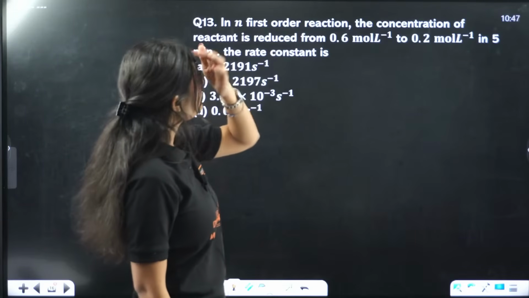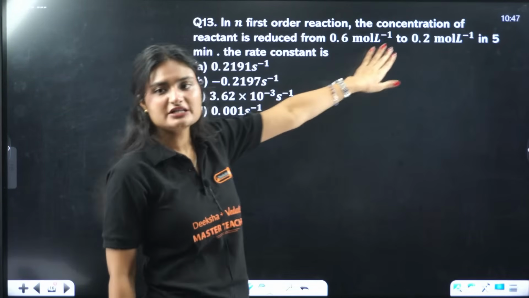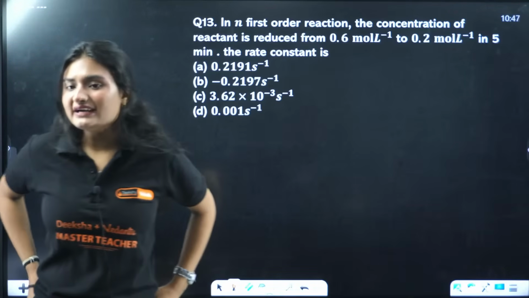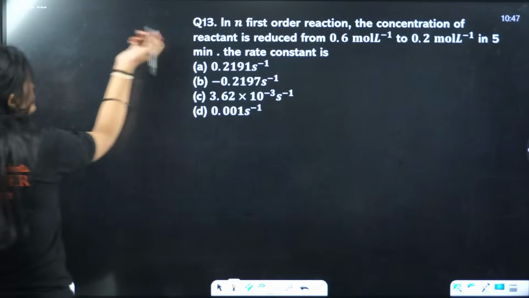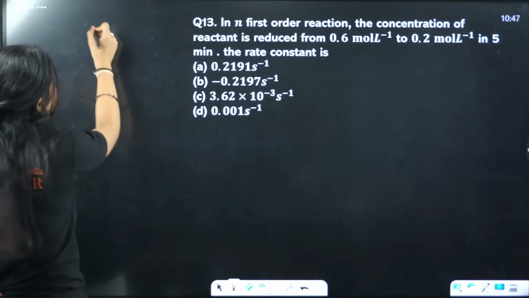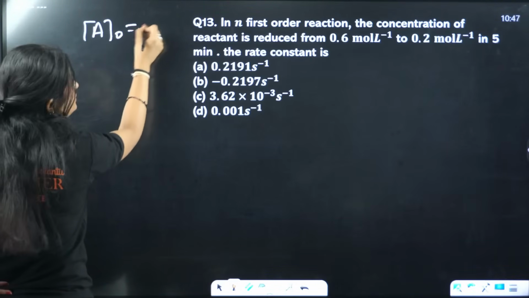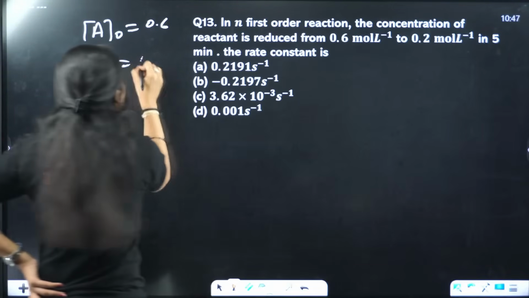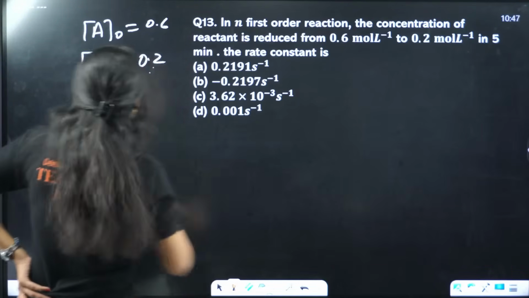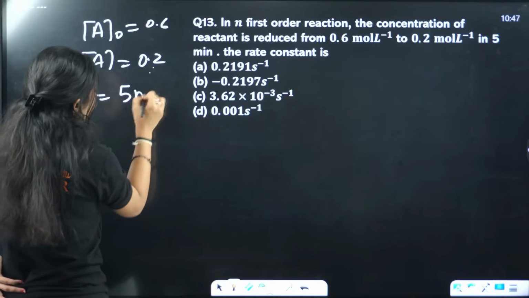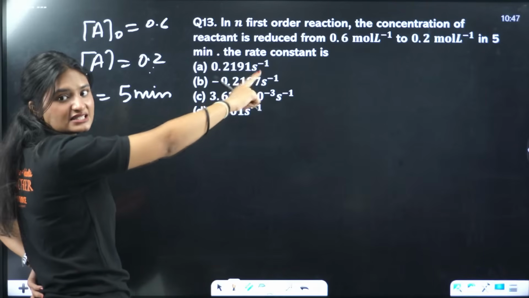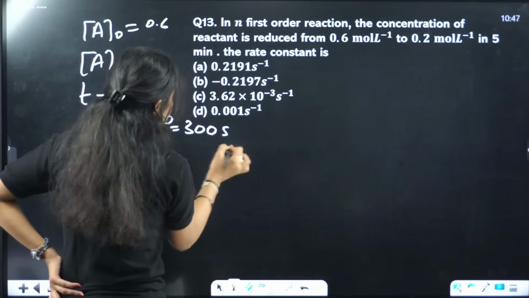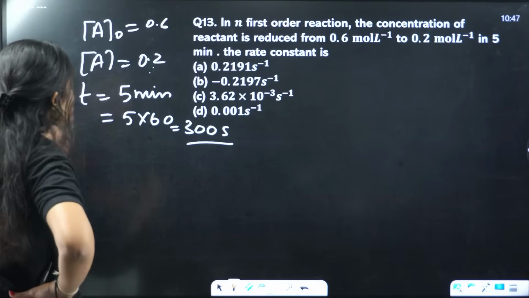If in a first order reaction the concentration is reduced from 0.6 to 0.2 in 5 minutes, you need to find the rate constant. So what is given? First order reaction, and initial concentration is 0.6 and the concentration after reduction, what is left, is 0.2. Time is also given as 5 minutes. Now it is in minutes, but the answer is in seconds, so I'll convert it into seconds. 300 seconds.